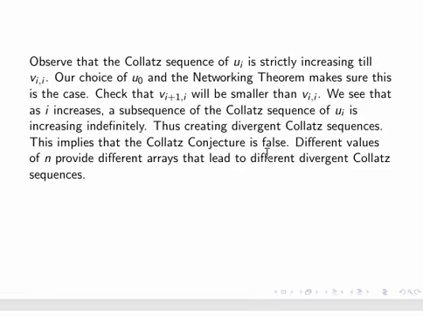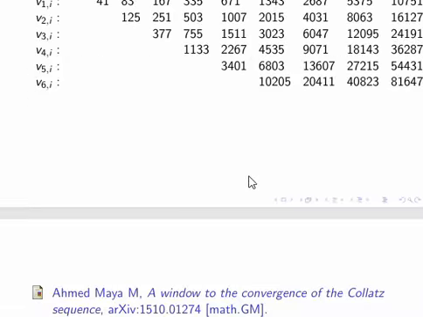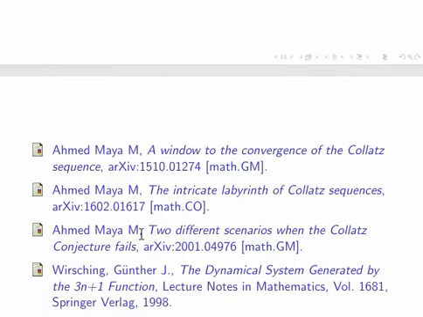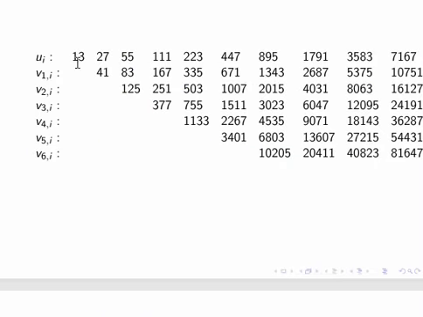So different values of u0 provide different arrays that lead to different divergent Collatz sequences. Actually, in these 2 different scenarios when the Collatz conjecture fails, in this paper we tell how to choose the u_i's. And you have many such cases where it blows up. So basically the Collatz conjecture is false.